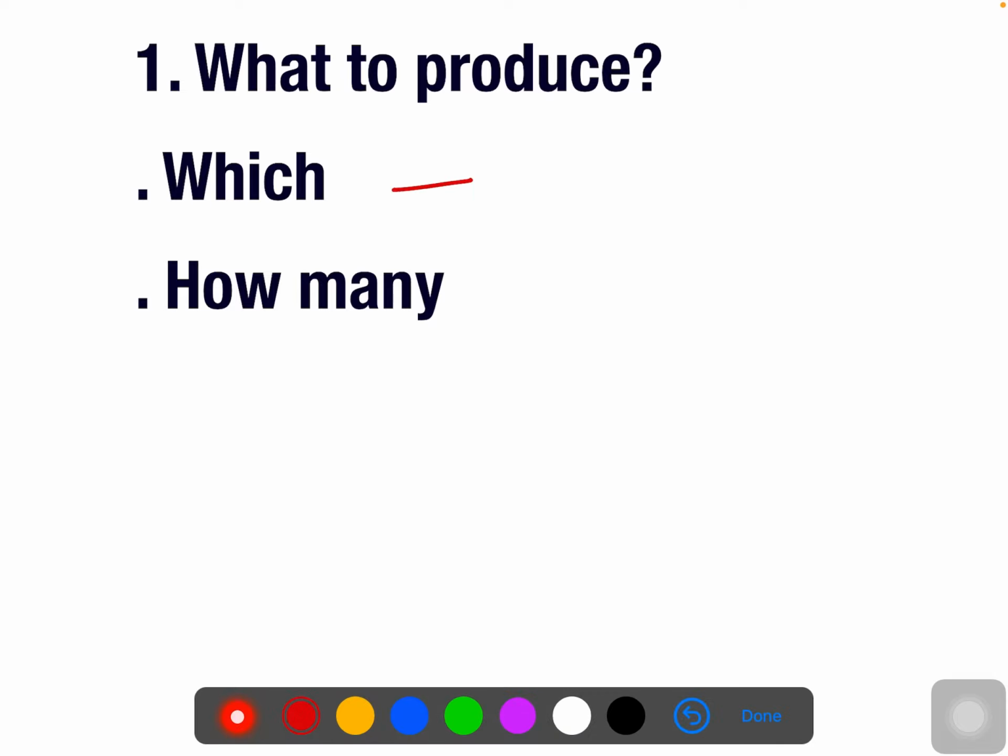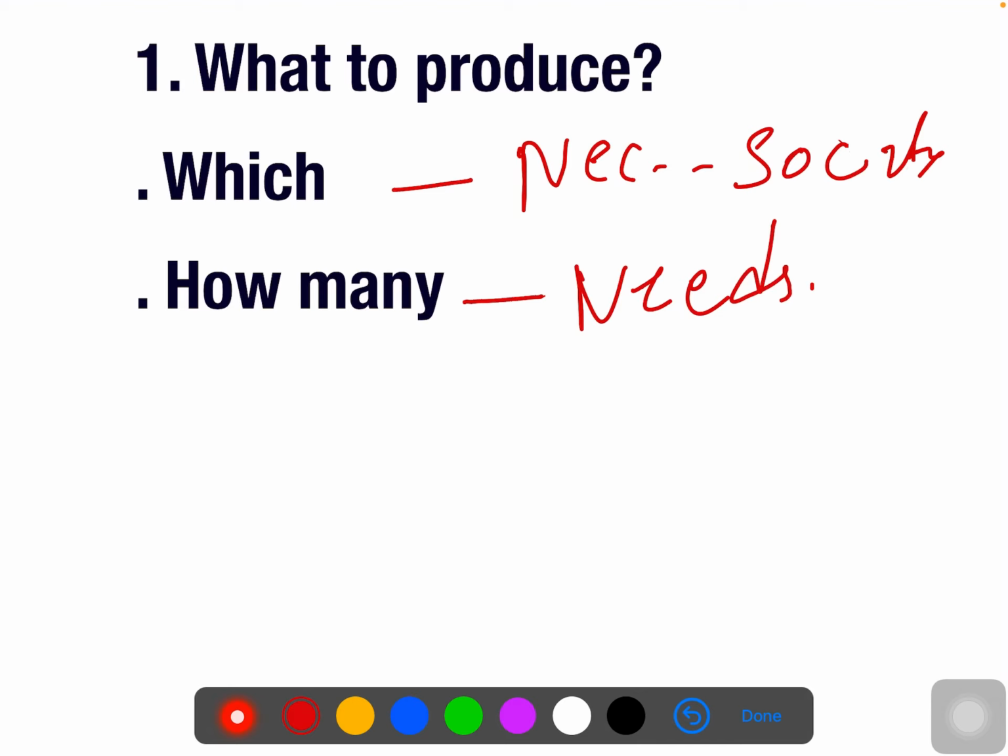On the basis of the government's analysis, they are going to decide on only a couple of goods which will be produced, which are really demanded by the economy. These will be completely basic necessities like food, shelter, clothes, education, sanitation and the health sector. These are the things which will be completely produced by the government sector. Which technique are they going to use? How are they going to produce? The countries that completely involve themselves in the socialist economy always think about the welfare of the society,